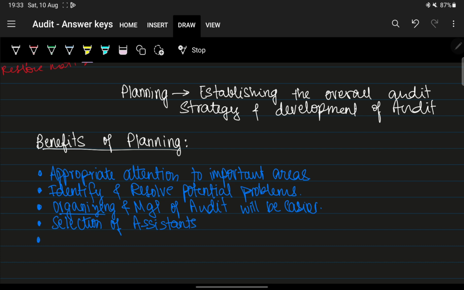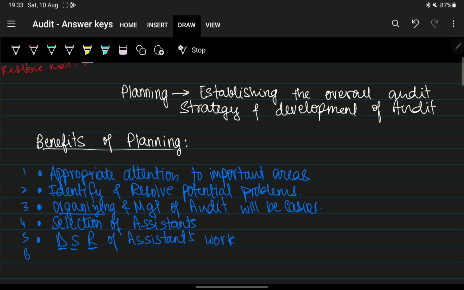That is the fourth point. The fifth point is, once you select good assistants, what do you have to do to those assistants? You will obviously have to direct, supervise and review their work. What is this DSR? Direction, supervision and review of assistants' work.